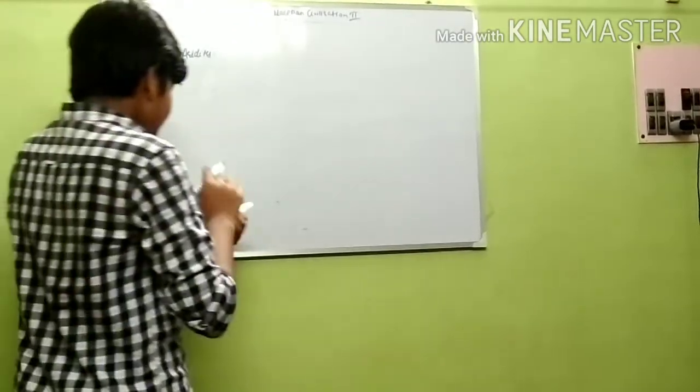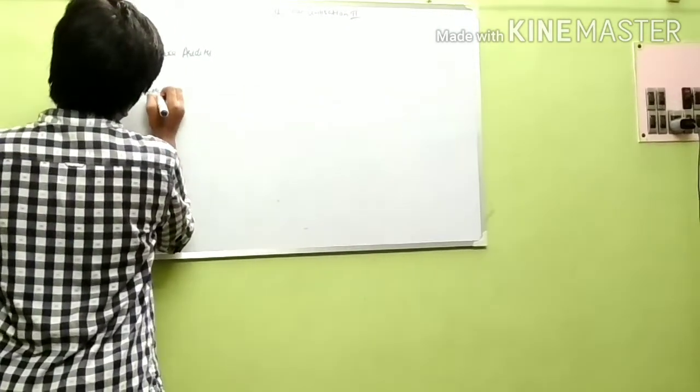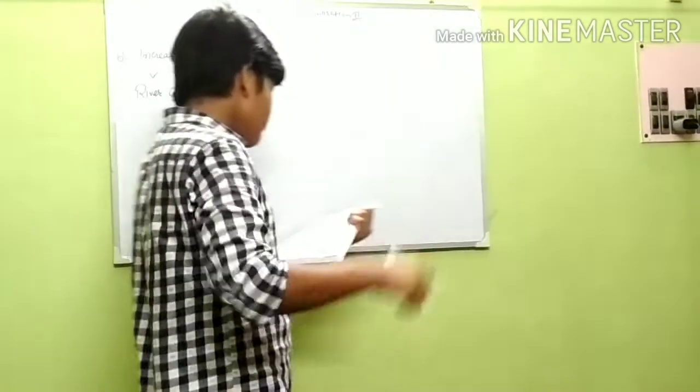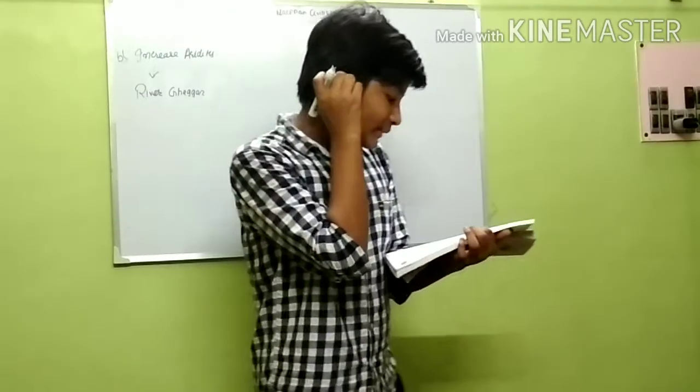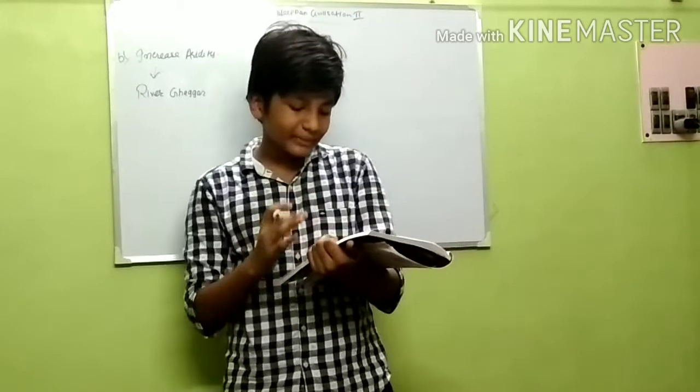See, what happened here? The two tributaries of the river Ghagar were the Satluj and Yamuna. The Satluj river was captured by the Indus River.